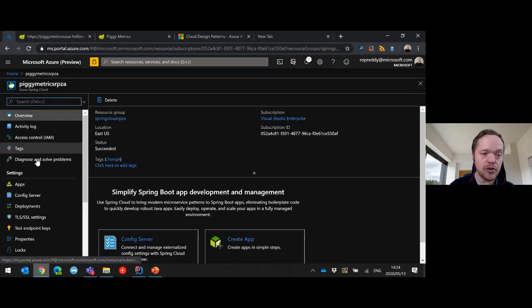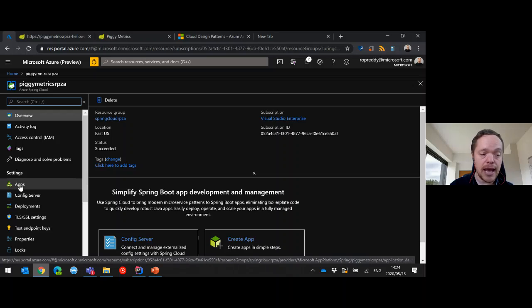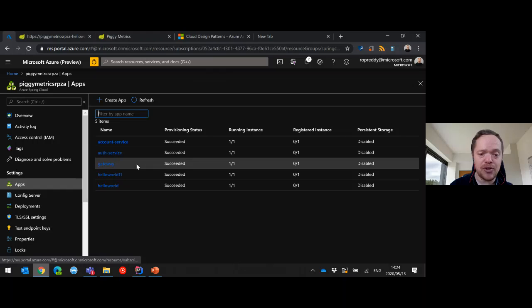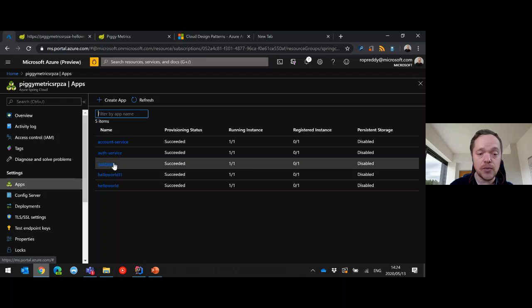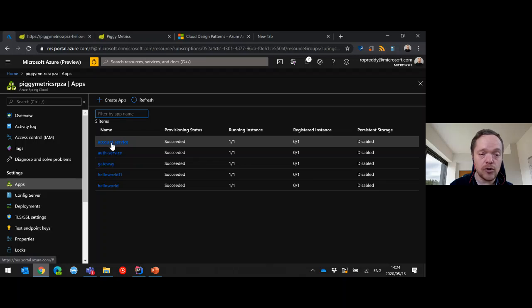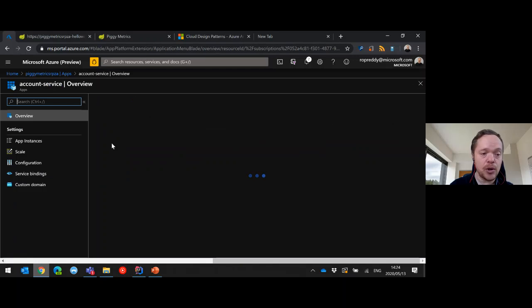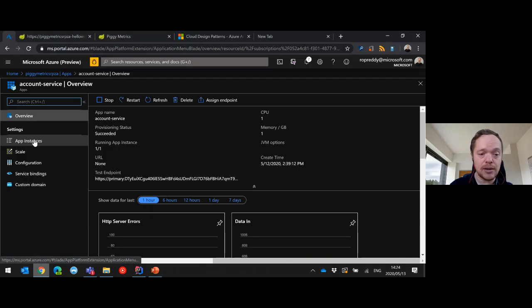And you can see here, I've got the portal, it's an Azure Spring Cloud, and you get all of the normal settings here. And then I've also got my apps, my config server and my deployment. So when I go into my apps here, I've only deployed the account service, the authorization service, and the gateway. I haven't actually done the monitoring service. And if I go into the account service here, it'll give me also how many instances I've created in my cluster, one instance, and I can stop and start it. Then it'll also give me the option to scale, set my configuration, service bindings.